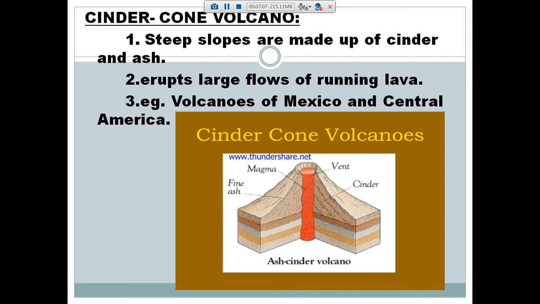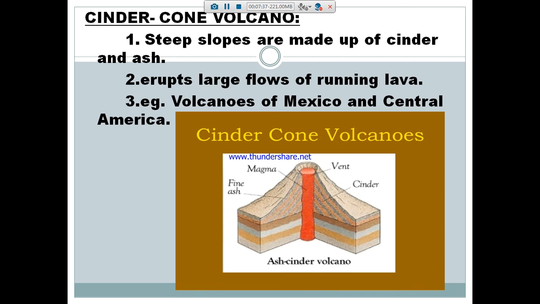But it is a very dangerous volcano. When this type of volcano erupts, it shoots gas with ash, so it looks like a bomb blast. How does a bomb blast erupt? With a loud sound, like crackers. In the same way, when cinder cone volcanoes erupt, dangerous gases and ash flow out onto the surface.